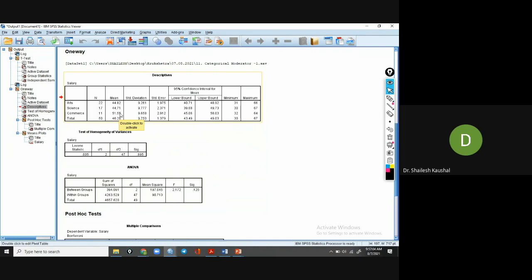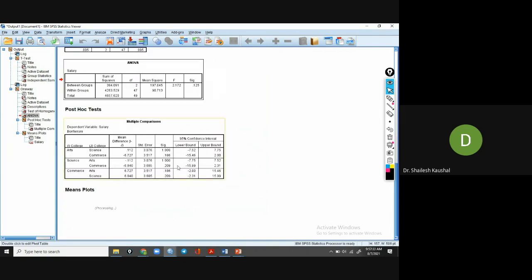So there is a difference, but whether this difference is significant or not, who will tell us? This ANOVA table. And this ANOVA table is telling us there is no significant difference. There is a difference, but whether it is treated as significant or not, the p value of this ANOVA table decides. And here the p value is greater than 0.05, so we can say there is no significant impact. So when there is no significant impact, the post hoc analysis results will also not be significant.